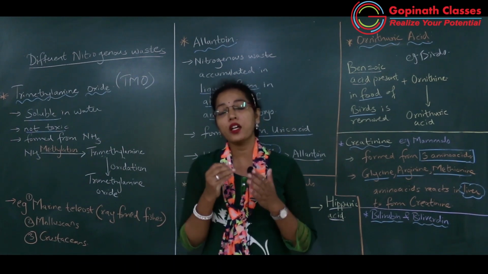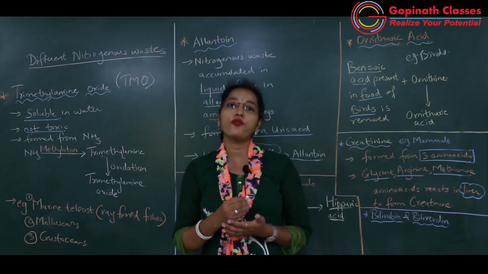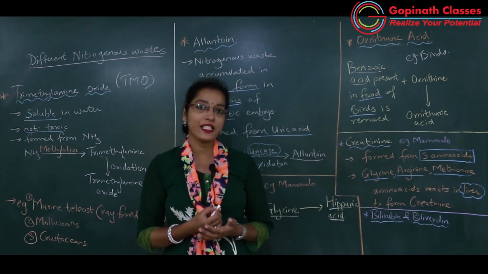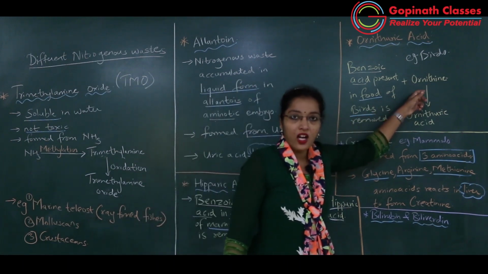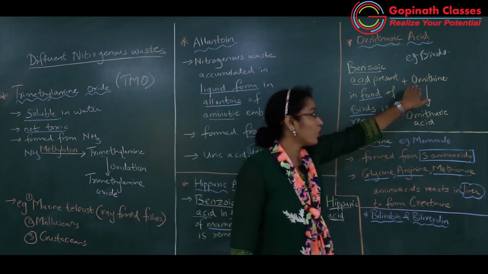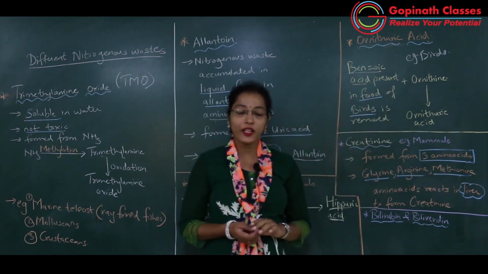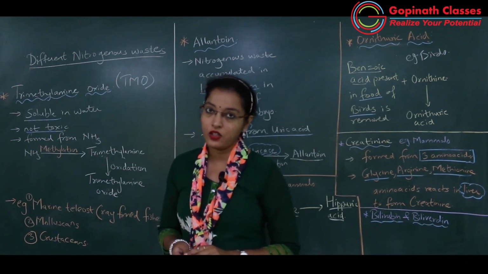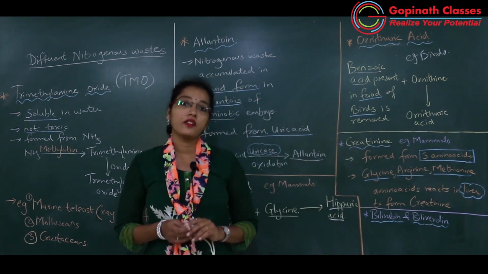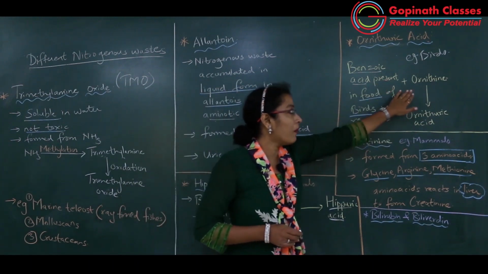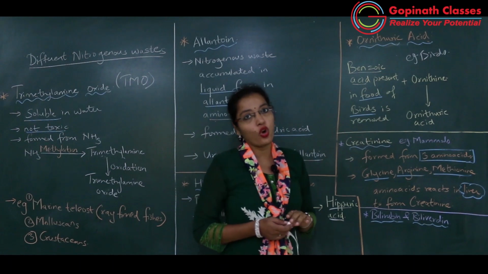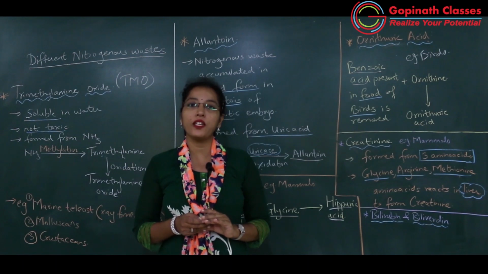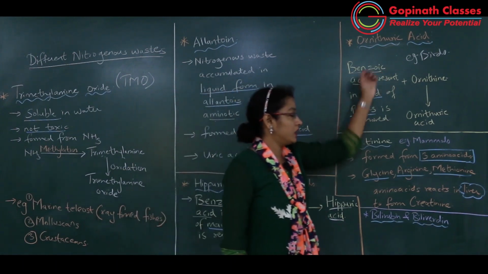Okay, so the benzoic acid present in the birds' food will firstly be removed, and if there is excess amino acid ornithine in their body, that ornithine will react with benzoic acid and there will be formation of ornithuric acid. Okay, so thus ornithine is the amino acid which is involved in formation of ornithuric acid. Okay, so ornithuric acid is the nitrogenous waste which is produced in birds.